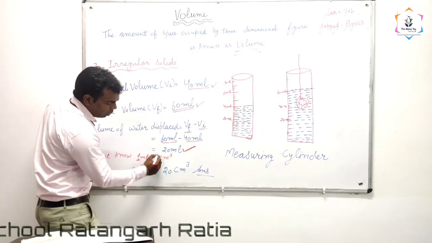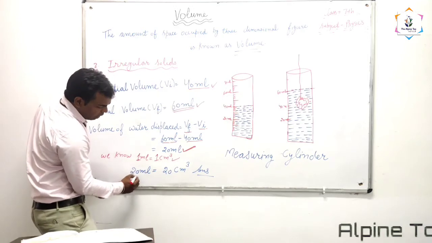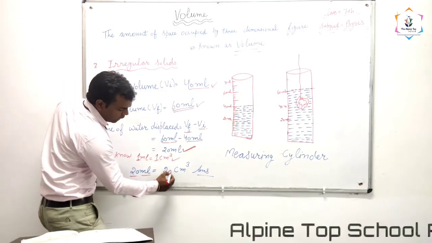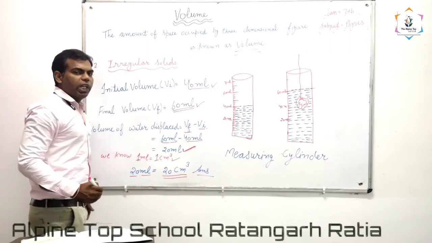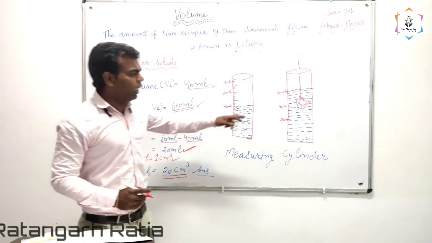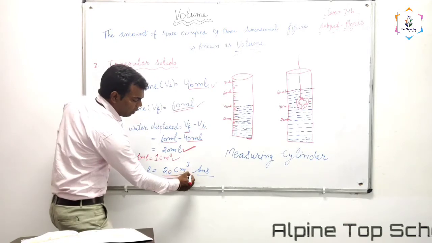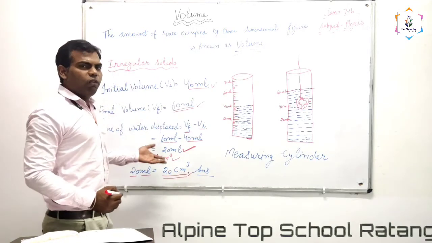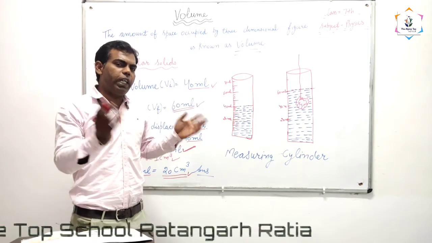So 20 ml will be equal to 20 cubic centimeter. So, what will be the volume of the stone here? 20 cubic centimeter.